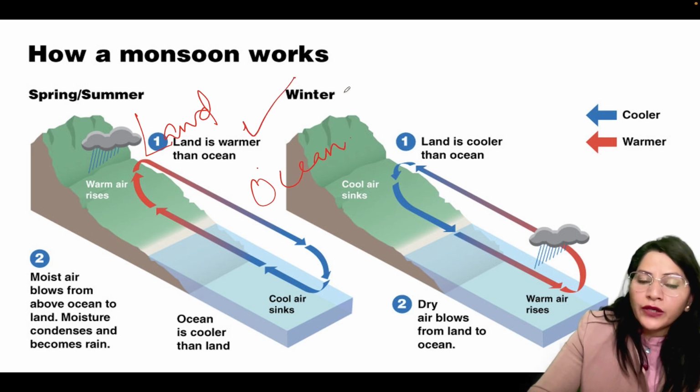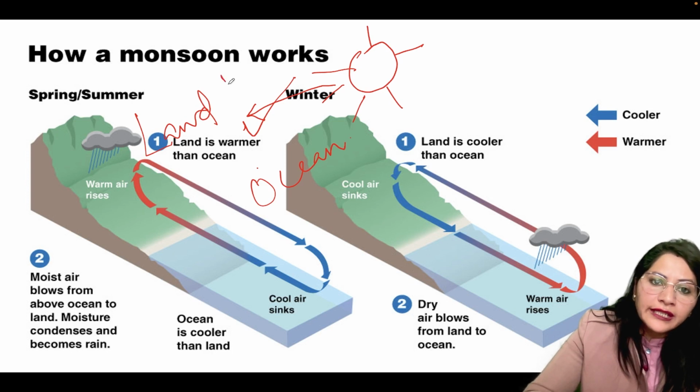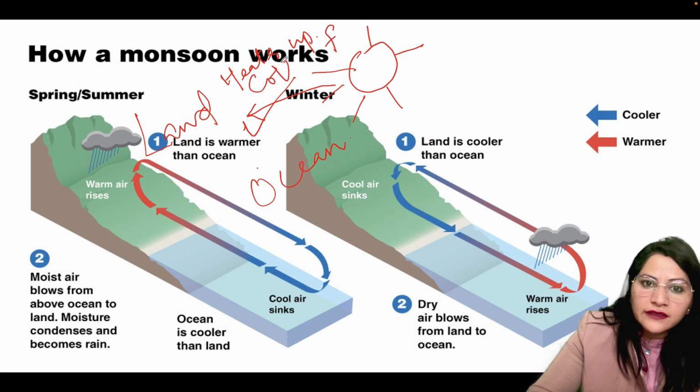Land has a property of, suppose this is sun, and sun rays are falling over the land. Land has a property that it heats up faster and cools up faster.